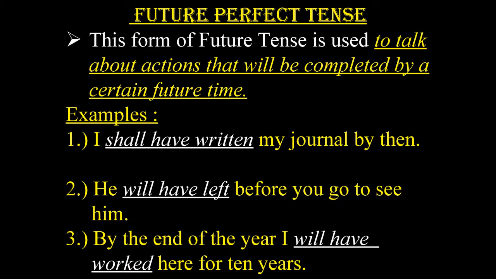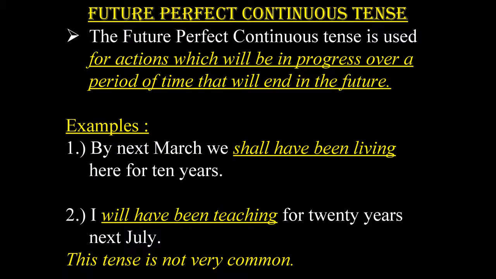He will have left before you go to see him. 3. By the end of the year, I will have worked here for 10 years. So students, you observe in all these three examples, the actions that will be completed by a certain future time are talked about.